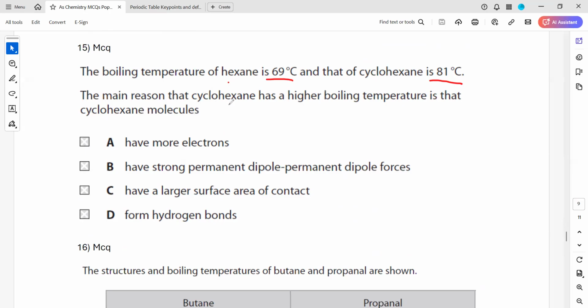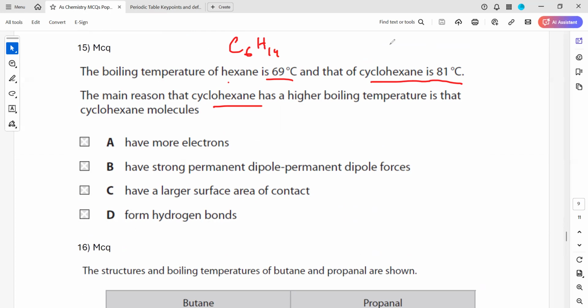The main reason for cyclohexane having a higher boiling point is, so first, what is the formula for hexane? Hex means 6, so C6, and it's an alkane. So the number of hydrogens is twice plus 2. So 6 multiplied by 2 is 12, plus 2 makes 14.